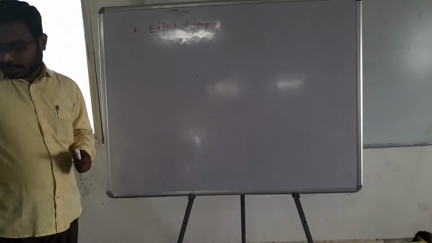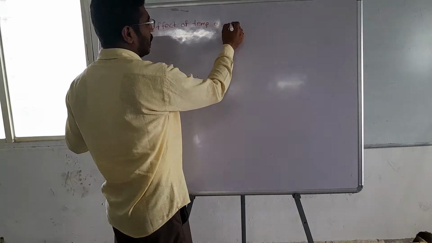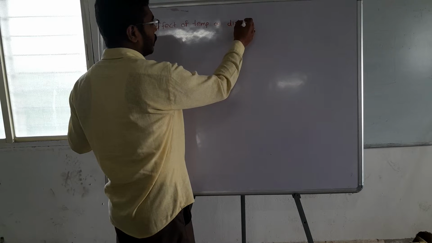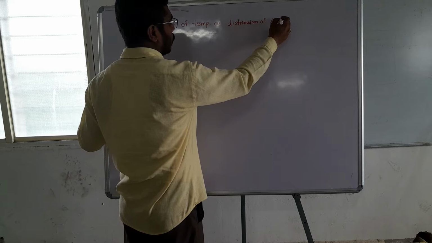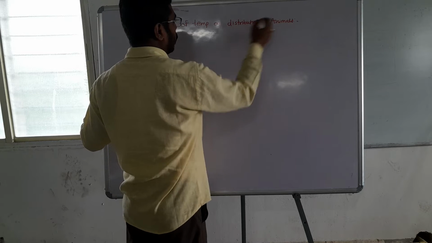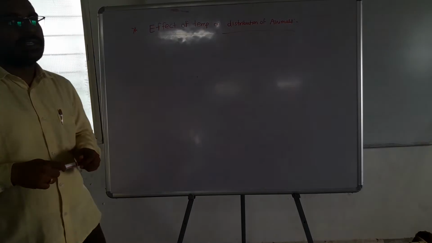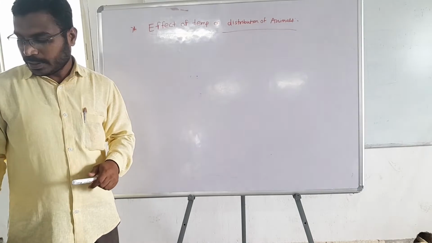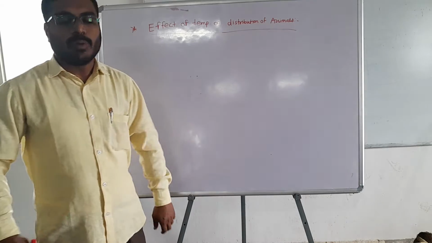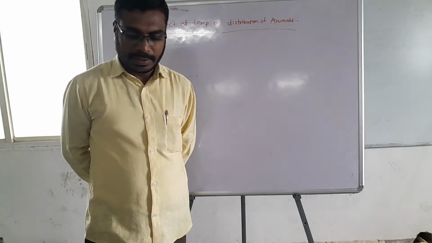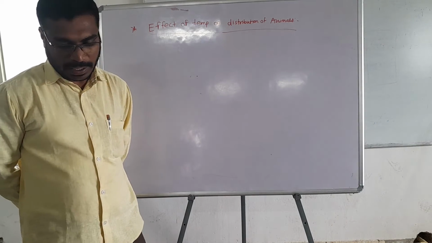We will see the effect of temperature on distribution of animals in nature. Here, as we know, temperature is an important limiting factor in geographical distribution of animals.